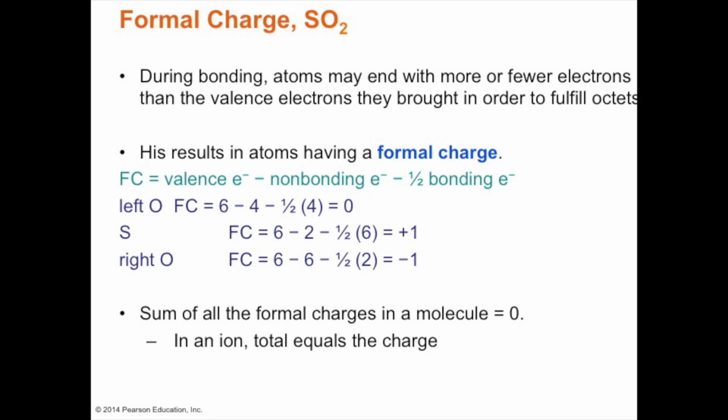So therefore it will have 6 valence electrons. And then how many non-bonding? There are 2. And so the formula for calculating formal charge is valence electrons minus non-bonding electrons minus half of the bonding electrons.